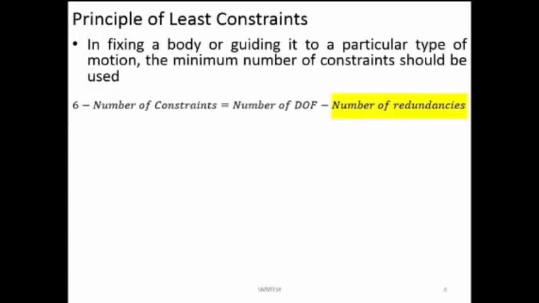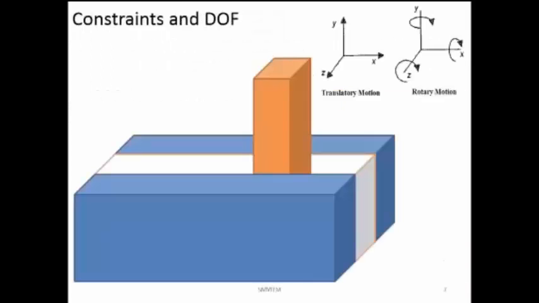Now, what is the redundancy? Redundancy is the additional constraint which is imposed on the object, but it is not going to serve any function, or it is not going to impose any additional constraints. So you can see in the example we have discussed, even though we have put one additional surface over here, which is coming in contact with this particular object, it is not creating any additional constraints.